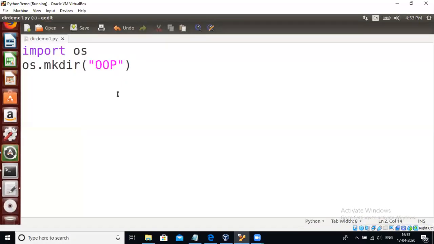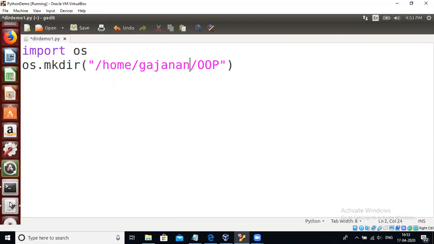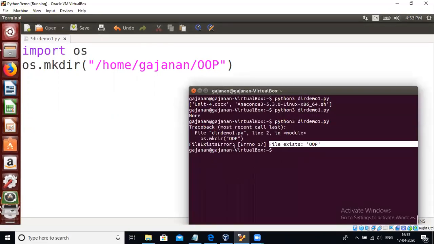See, if I write the path where you have to create the directory, home, and inside home there is a folder Gajanan. You can't see the Gajanan folder by default because it is configurable. If you open the terminal, there is a Gajanan and you run the program from here, and that's why home is a default directory. Inside home there is a Gajanan folder, and that's why you have to mention the Gajanan here, right? So this is a default.